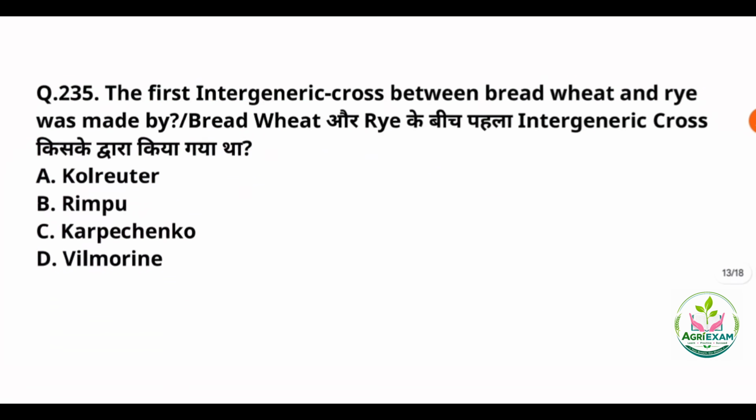Next, 35th question. So the first intergeneric cross between the bread wheat and rye was made by. And here the answer will be option B, that is Rimpo. So the first intergeneric cross between bread wheat and rye was developed by a scientist named Rimpo, and the first true allopolyploid triticale, according to today's definition, was bred in the year 1888 by the famous German plant breeder Rimpo, who managed to create a cross between wheat and rye that was partially fertile.